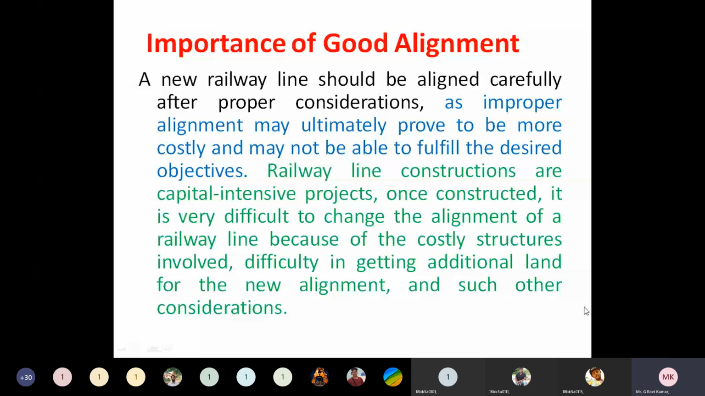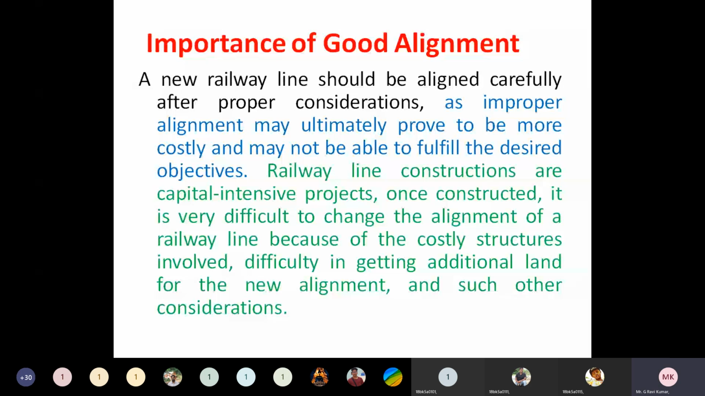And one more thing, if we construct the railway track with improper alignment, it is too costly. After construction we cannot break it and make some other construction with proper alignment. It means it is highly costly, and the entire money will be wasted, understand or not?